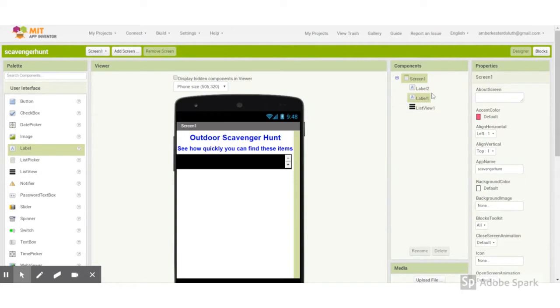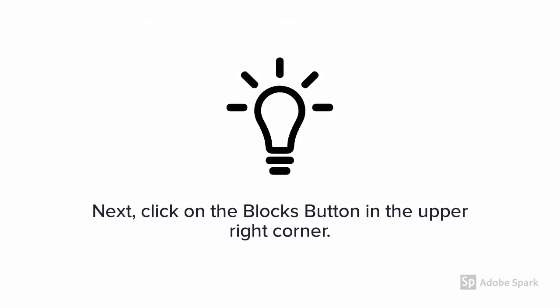For this app, we have two labels and a list view. The labels are instructing the user on how to use the app, and the list view will have the elements for the scavenger hunt. It's time to code.